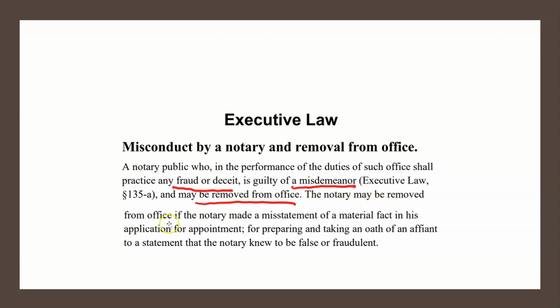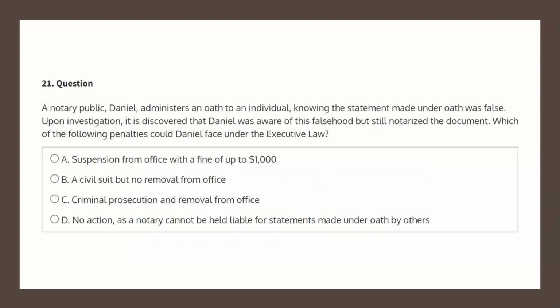The notary may be removed from office if the notary made a misstatement of a material fact in his application for appointment, or for preparing and taking an oath of an affiant to a statement that the notary knew to be false or fraudulent. So with all this in mind, let's have a look at our four choices to determine our solution. Choice A states, suspension from office with a fine of up to $1,000.